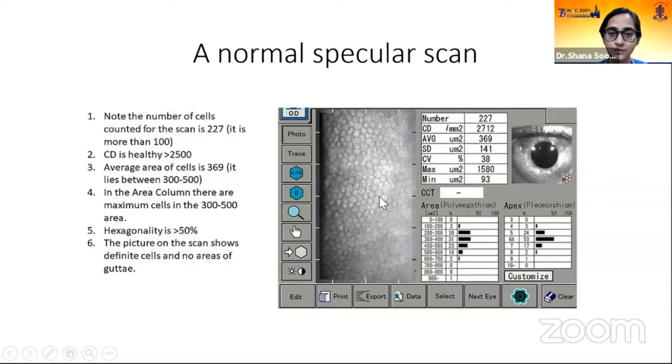If you see the picture of the corneal endothelial cells over here, you can see a lot of the cells are hexagonal in shape and they look uniform in size more or less, with no dropout areas, that is no guttae that are visible. So this looks like a healthy corneal endothelium.